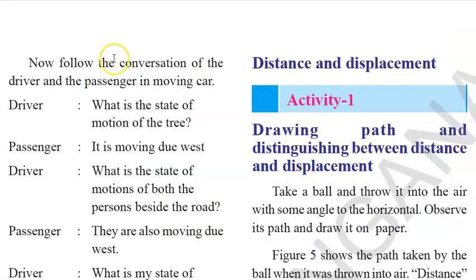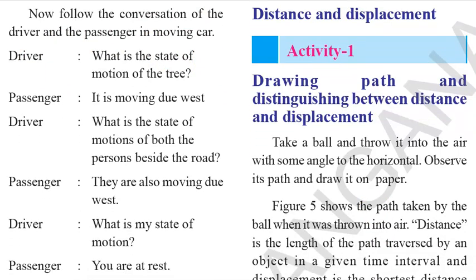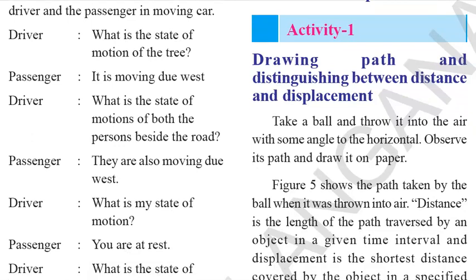Right. So now follow the conversation of the driver and the passenger in the moving car. In the moving car, the driver asks, what is the state of motion of the tree? The passenger says it is moving due west, because the car is moving towards the east. It seems to them that the tree is moving due west. Driver, what is the state of motion of both the persons beside the road?